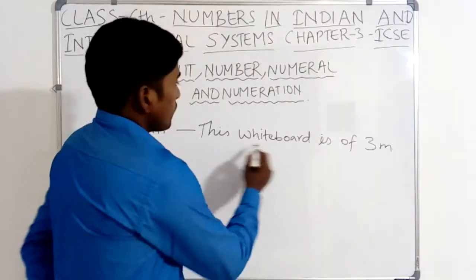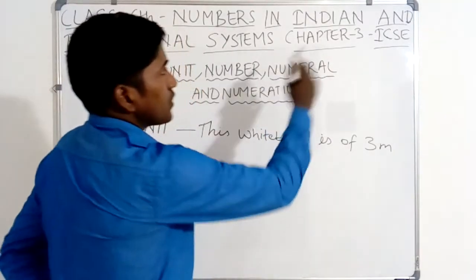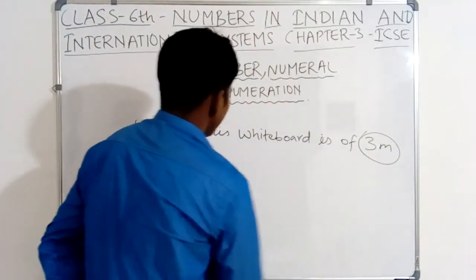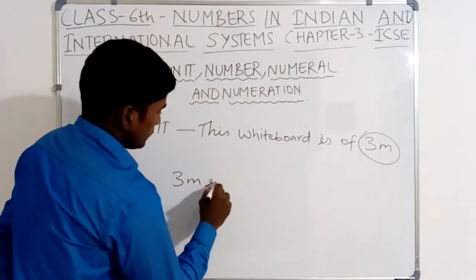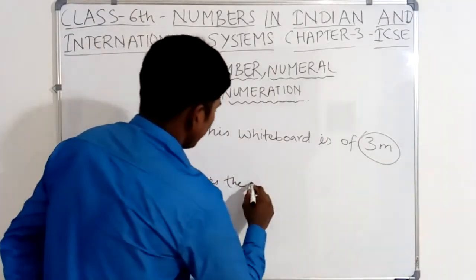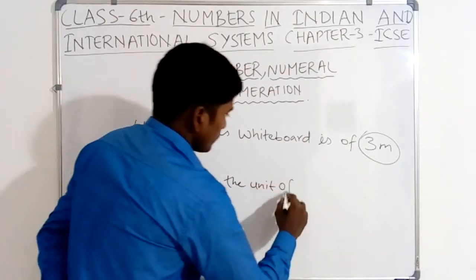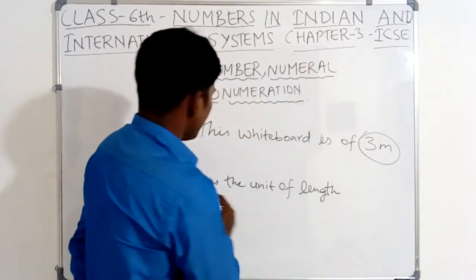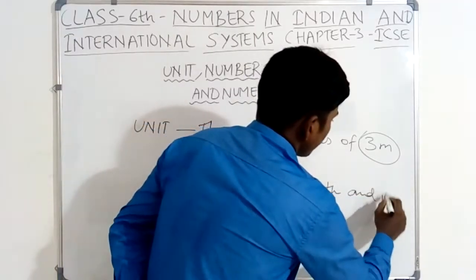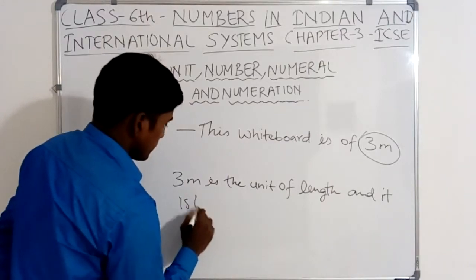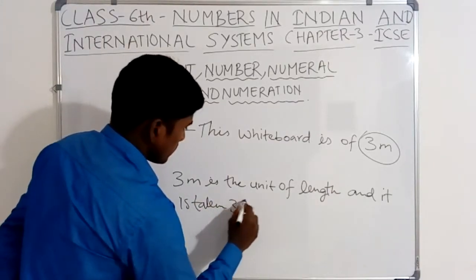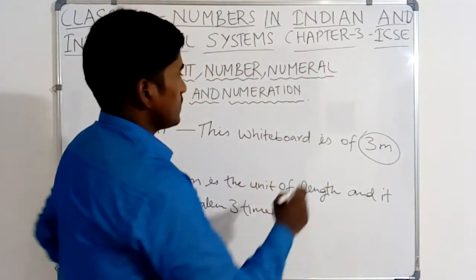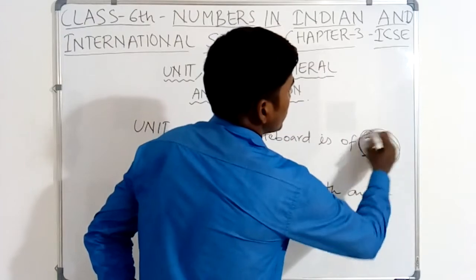Suppose I say that this whiteboard is of 3 meters, means the length of this whiteboard is 3 meters. And what is 3 meter? Meter is the unit of length, and it is taken 3 times. So this is called unit.